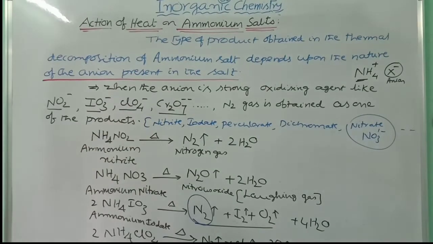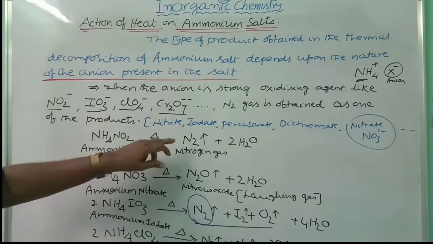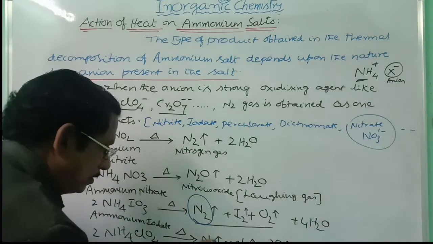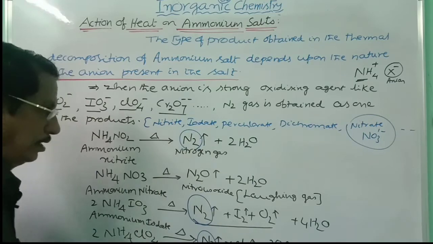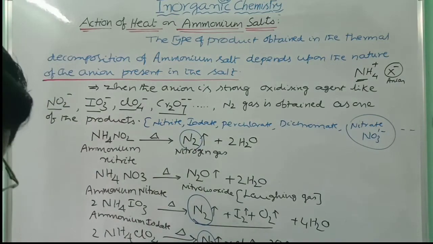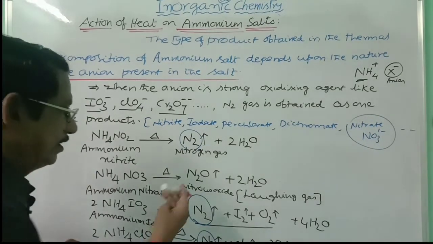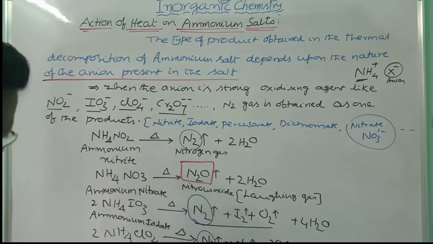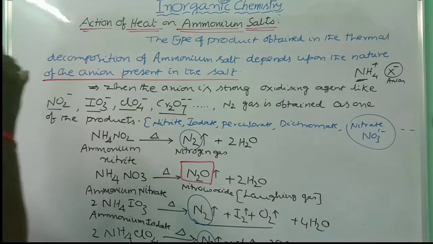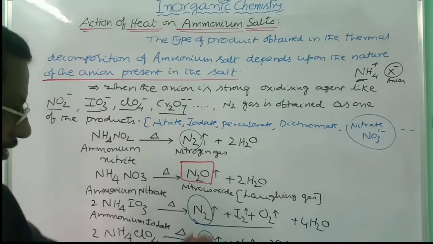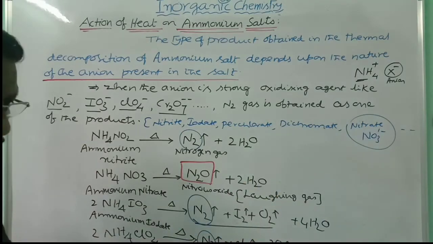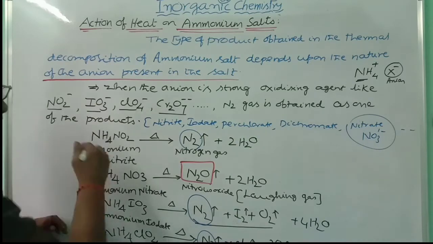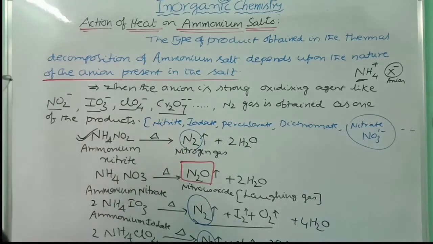If you observe all these, in all the cases, nitrogen gas is obtained. But in the case of ammonium nitrate, you are getting laughing gas. This is more important: preparation of N2O. When ammonium nitrate is heated, you will get laughing gas. When the remaining salts are heated, you are getting nitrogen gas along with other gases also. But if you want to prepare nitrogen gas in the laboratory, it is better to take ammonium nitrite. This is the better method. Only nitrogen gas is obtained.